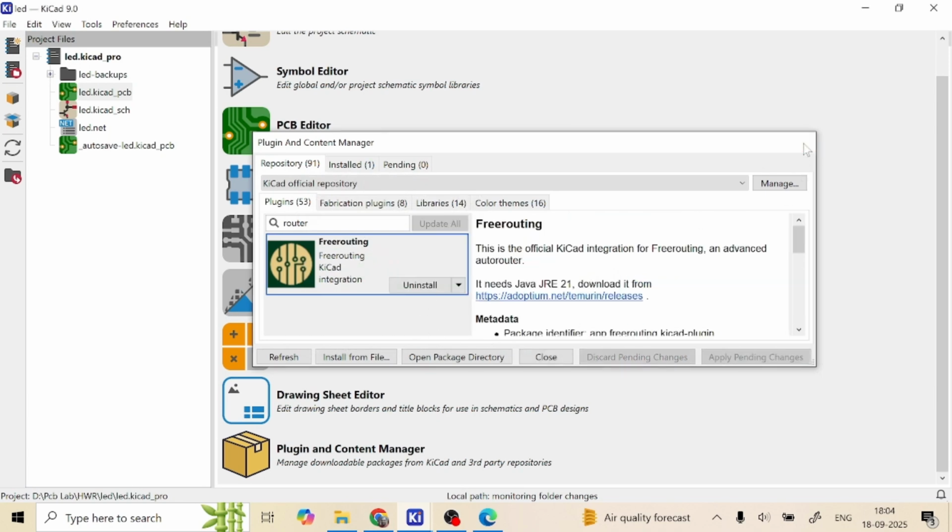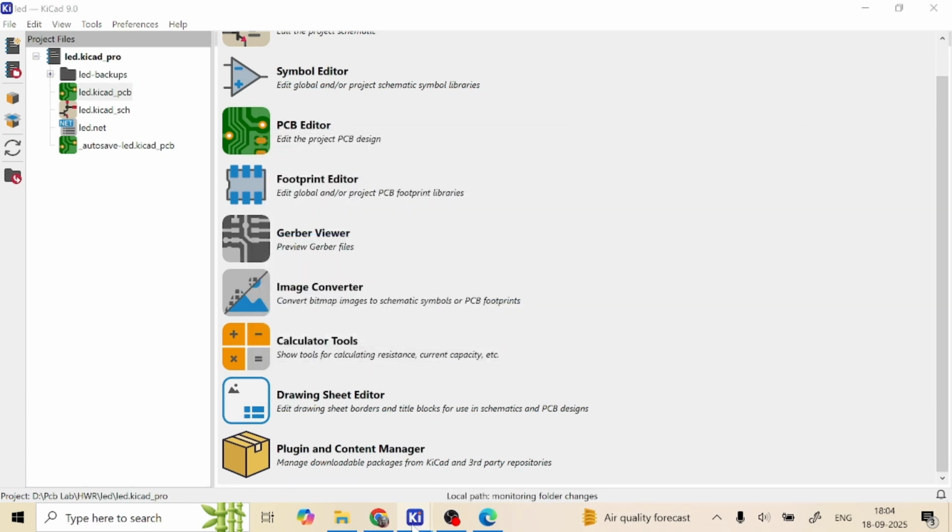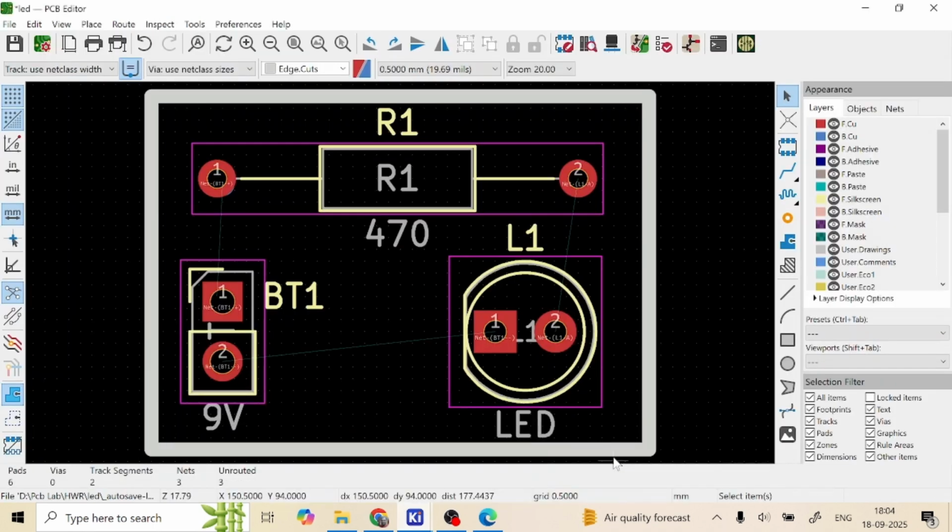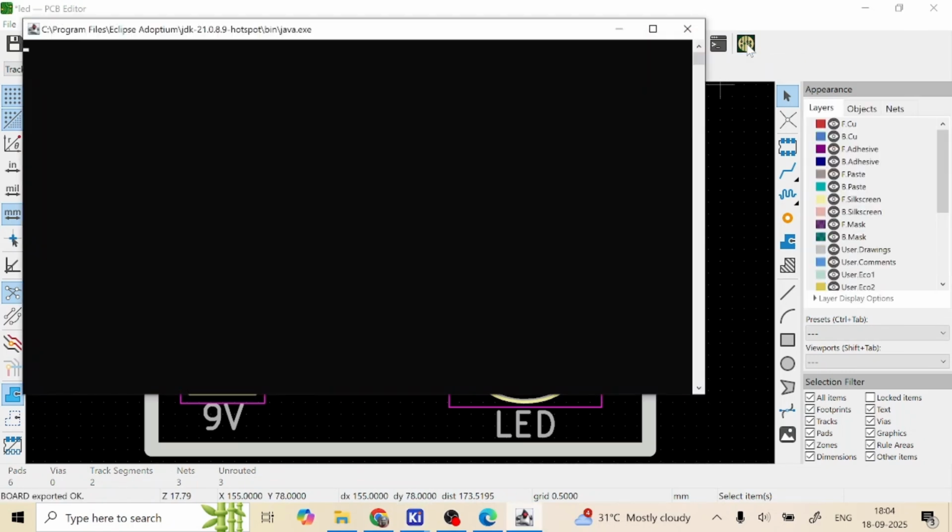Yes, auto routing is installed. Now see whether the icon is present or not. See here, the icon has appeared. This is FreeRouting. This is the LED blinker which I designed in the previous video. Wherever the blue lines are, we connected the tracks manually in the previous videos. Now you need not do it manually. This free router will automatically assign the tracks. For this you need to click FreeRouting.